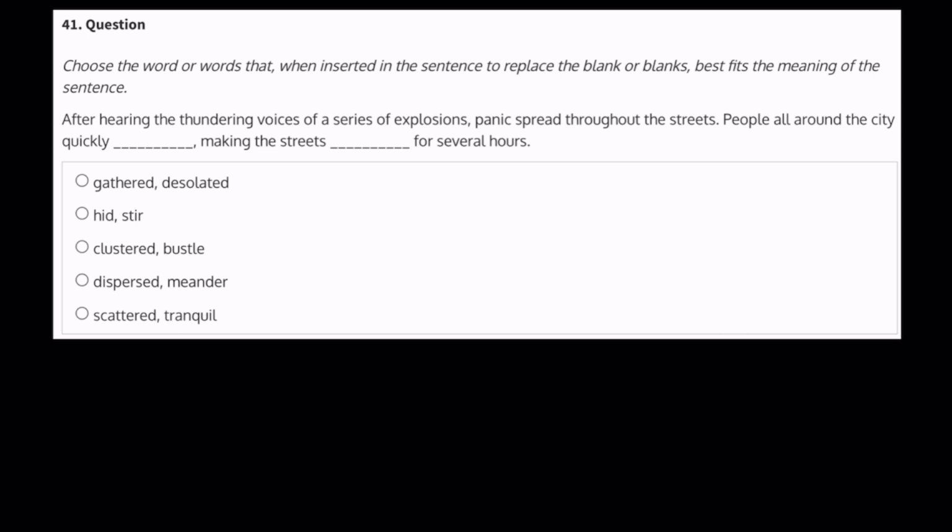So here, we're not sure if people quickly ran away, making the streets more empty, or if they gathered together, making the streets more full. We're not really sure, but it should be in that dynamic. So we're going to go ahead and write out people gather, then streets are busy, and people flee, then streets become deserted.